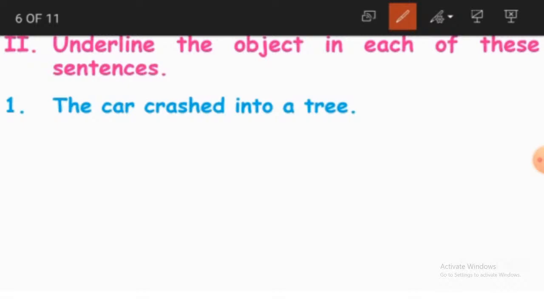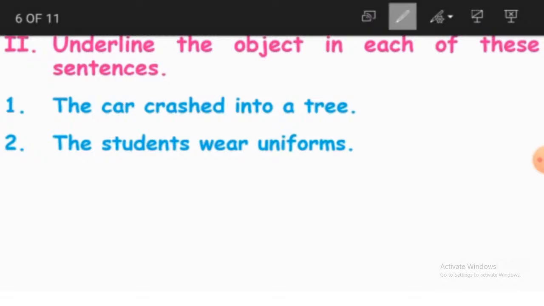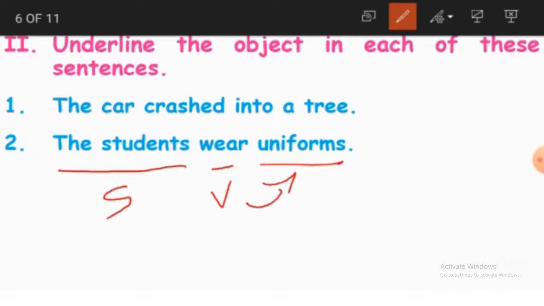Now we'll see the second sentence. What is it? The students wear uniforms. So children, can you identify the object here? Yes, it is uniforms. How did we do this? Because the students are the subject and wear becomes the verb, and what are they wearing? They are wearing uniforms. So that is why uniforms become the object.